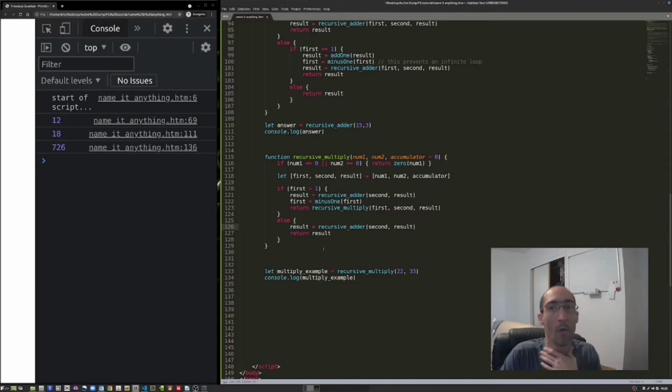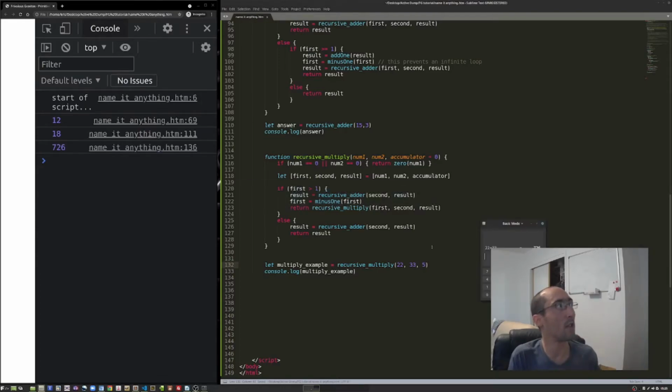What if we wanted to add any numbers that we input, as many as we wanted? There's no limit. Right now we can only put in 2, because if we put in a third number here, it's going to change our accumulator and screw up our entire calculation. Like if I put 5 in here, save, and then refresh, it's going to change our output to 371. It's adding 5 to the end because it's starting at 5 instead of 0, and our program's only written to start at 0, and then increment that accumulator as it calls itself recursively and decrements its condition.